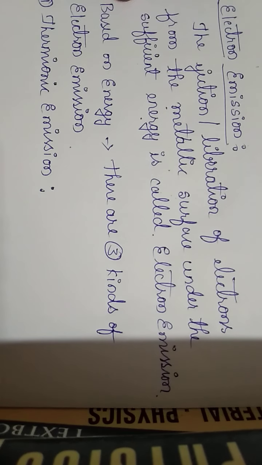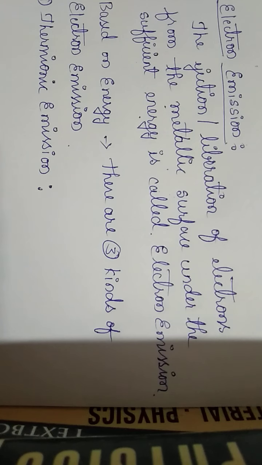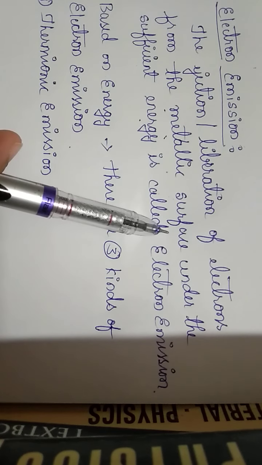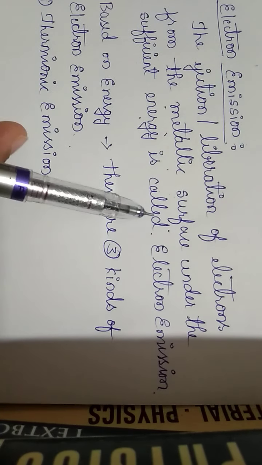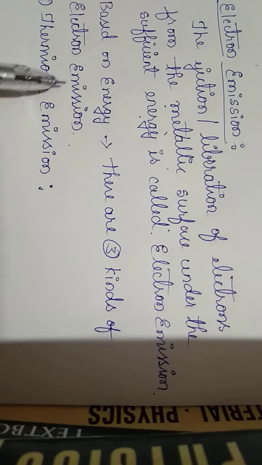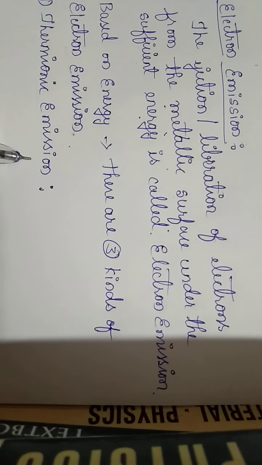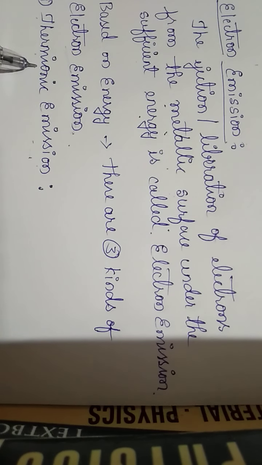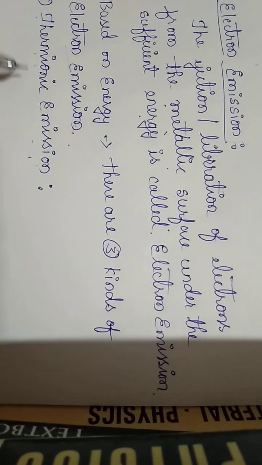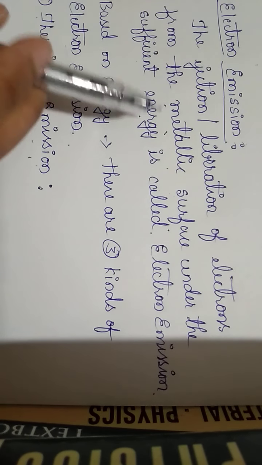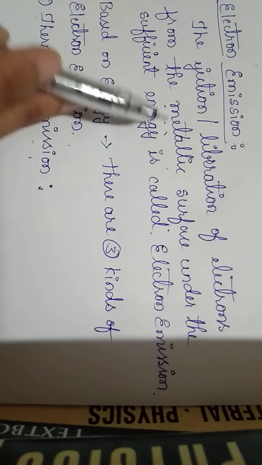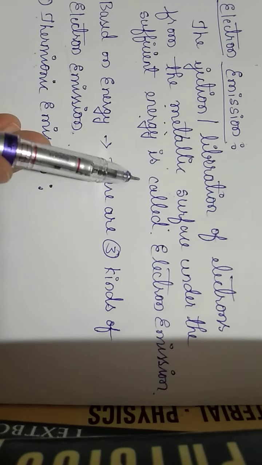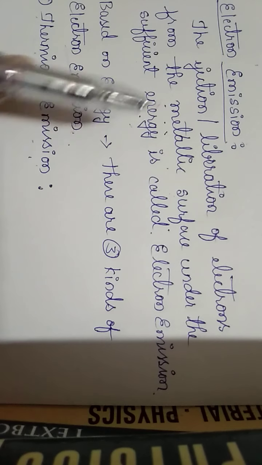As we discussed, whenever we give the sufficient energy to the electrons, those free electrons will eject from the metallic surface. So based on the energy we are giving to electrons, there are three kinds of electron emission. First one is thermionic emission. Thermionic emission, here again the name says that thermal means heat. Whenever you supply the heat energy to a metallic material, the free electrons from that metallic surface will eject by getting the energy from the heat energy.